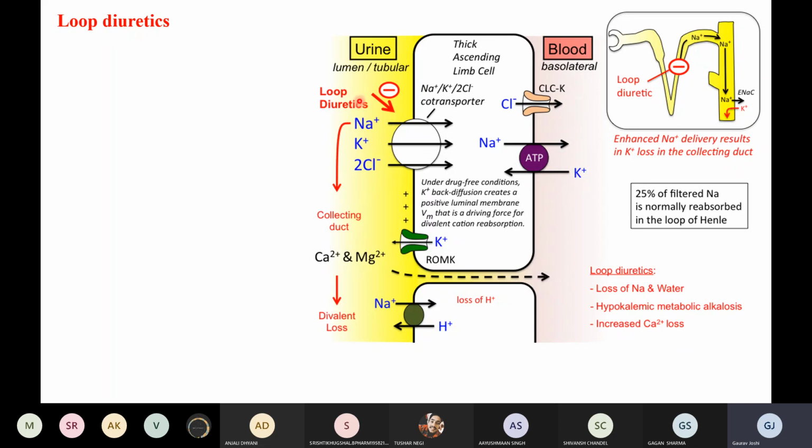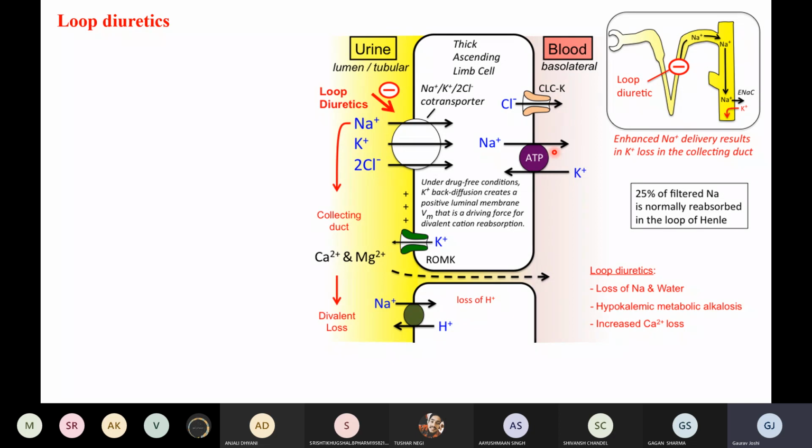When they inhibit this pump, sodium is not able to be absorbed back into the blood, and so the diuresis process increases.